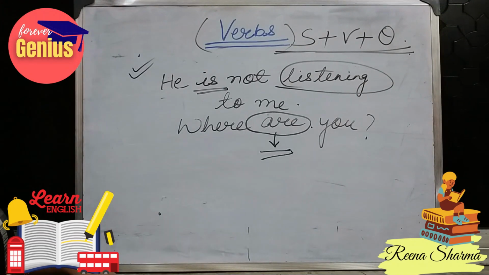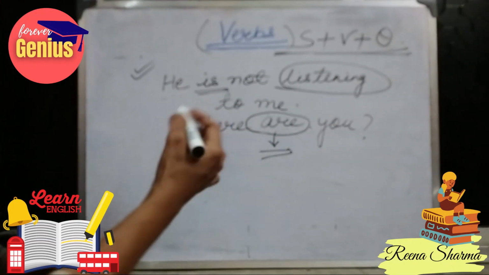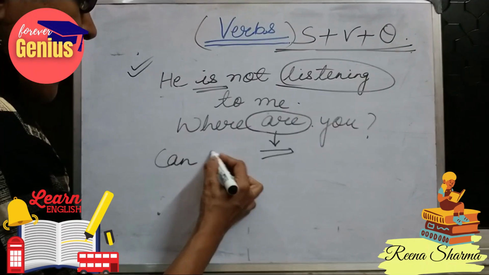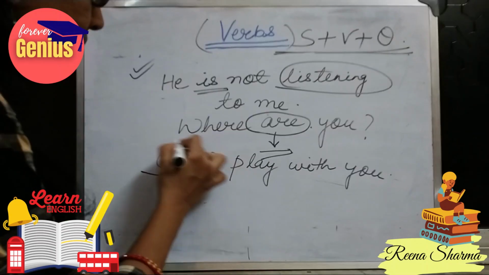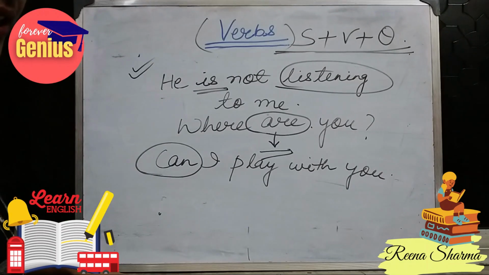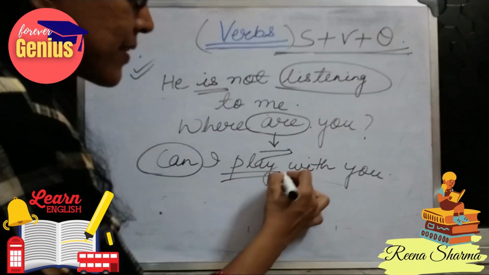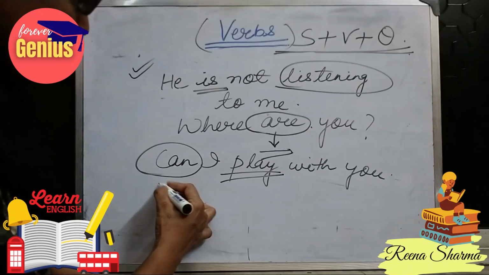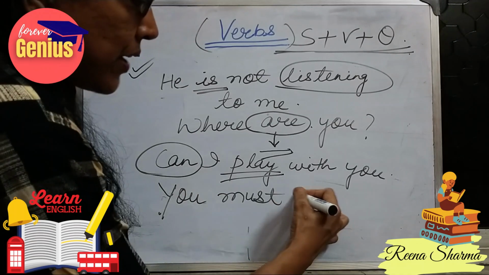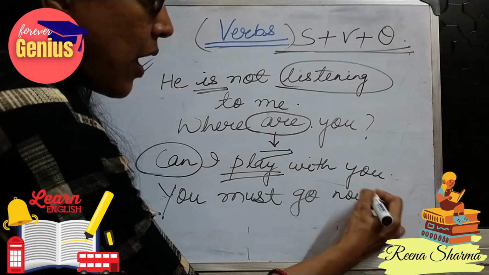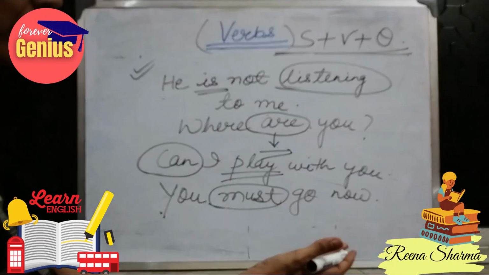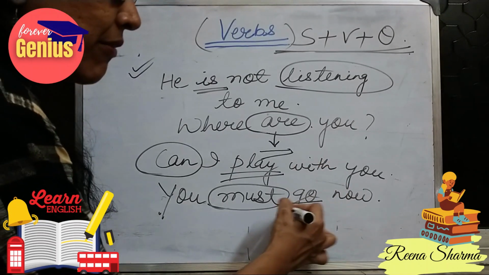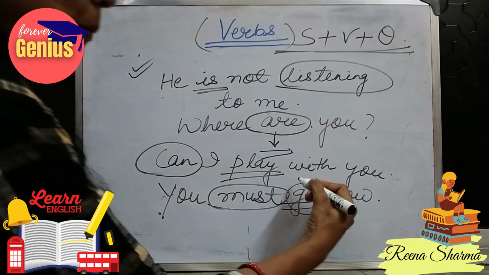What about the modal part of the verb? If I ask, can I play with you? So here, can is the second type of auxiliary verb, modals, and play is the main verb. You must go now. Here must is the helping verb or the modal which is helping the verb go. So the main verb acting in this sentence is go.